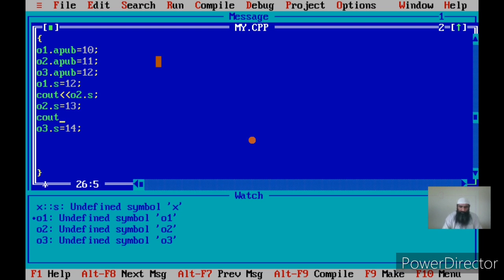Cout, okay, I am changing O2 dot s, and here I print it out. I can use endl here. Endl is used to transfer the cursor to the next line. I have not used it so far.